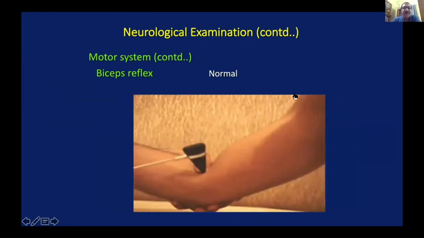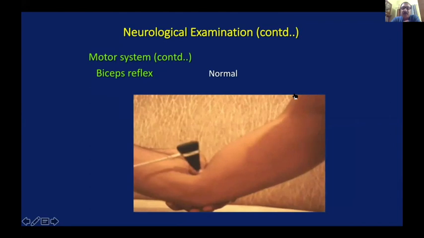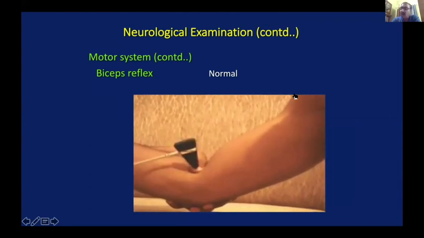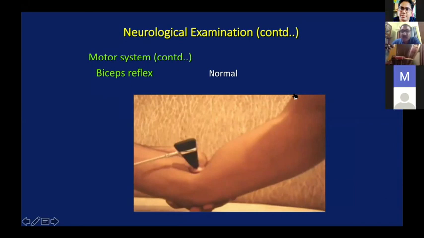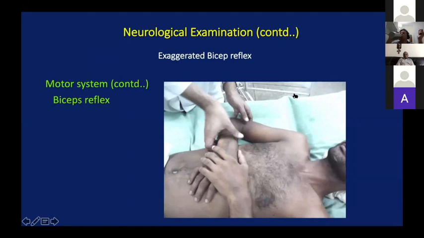Now this is how you see a biceps reflex. The biceps tendon is not stretched, not stroked directly. The thumbnail is put over the tendon and then it is stroked. You can see the normal biceps and now see the increased biceps reflex.